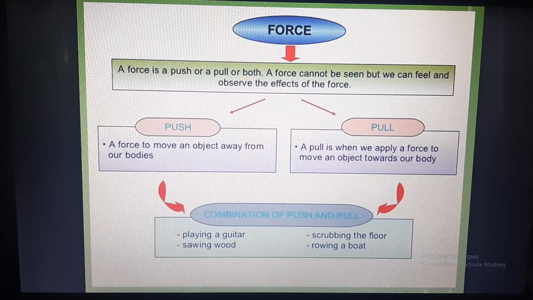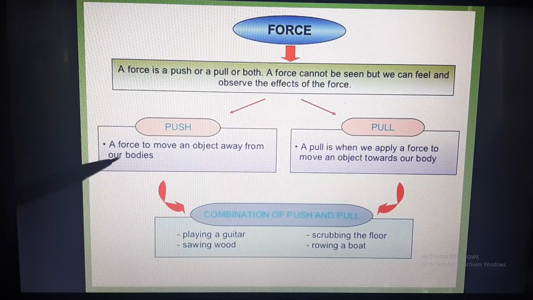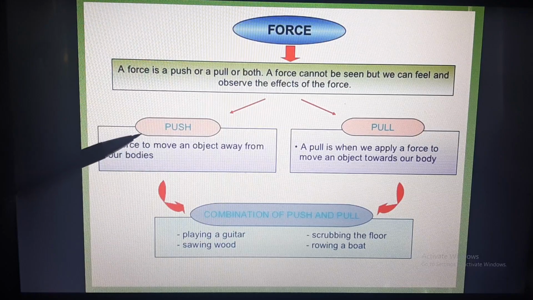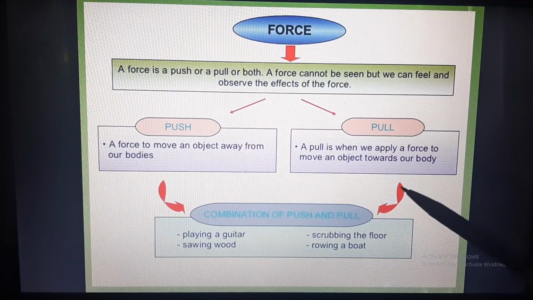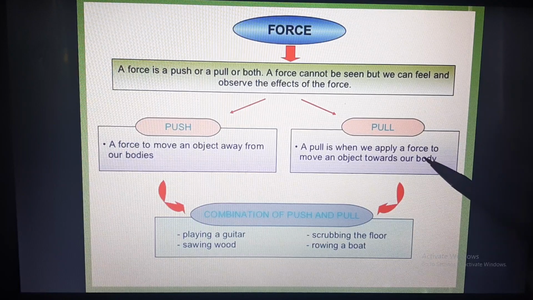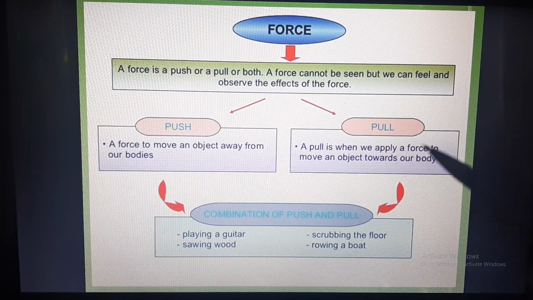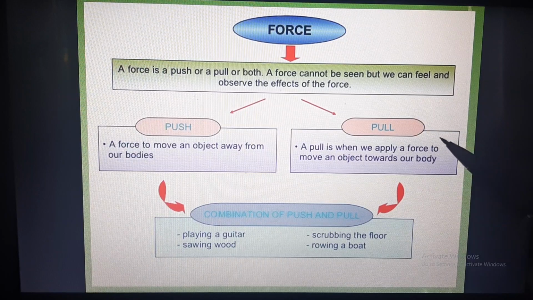So force can either be push or can be pull. So what is push? When you are applying force to an object so that the object moves away from yourself. So when a force is applied on an object and the object moves away from the body or from the source of the force, it is called push. Whereas if the force is applied on a body and the body moves towards the source of the force, it is called pull.